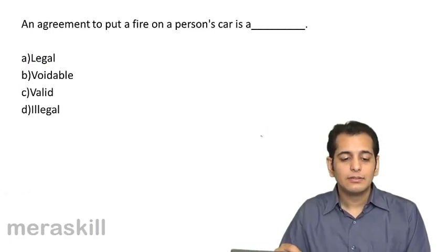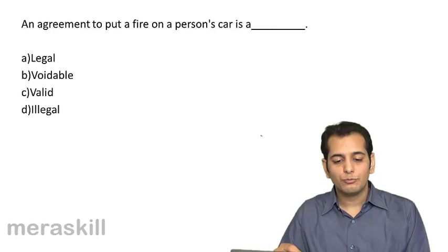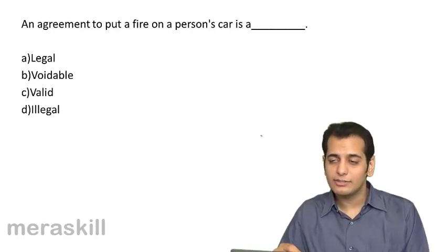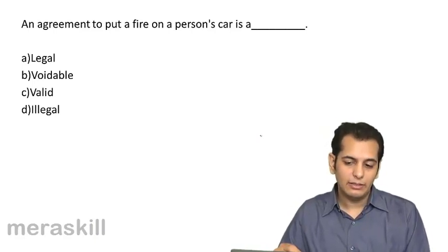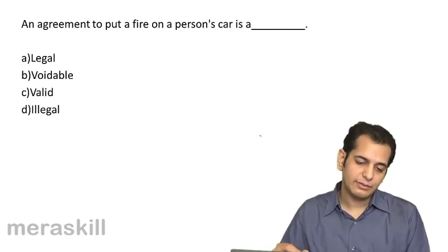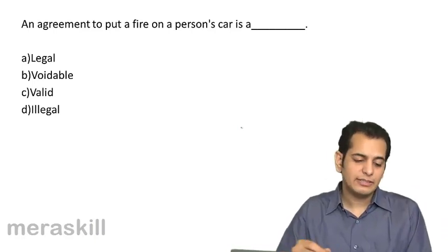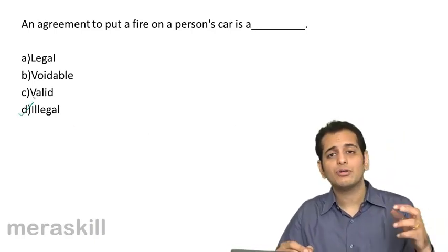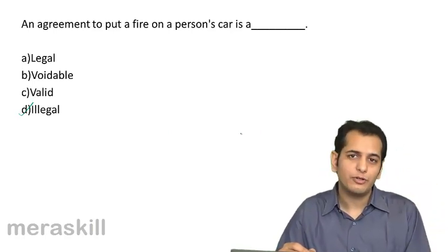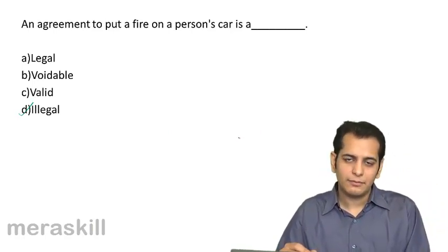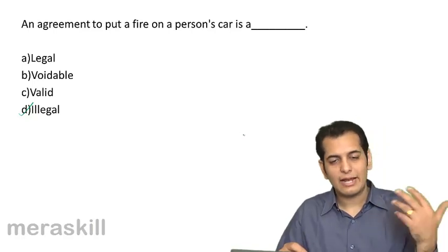Next, an agreement to put a fire on a person's car is: A. Illegal, B. Voidable, C. Valid, D. Illegal. What is it? It's legal, or it is voidable, it's valid, or it's illegal. It obviously is illegal. You cannot harm or injure the property of other person. So such an act would be illegal.